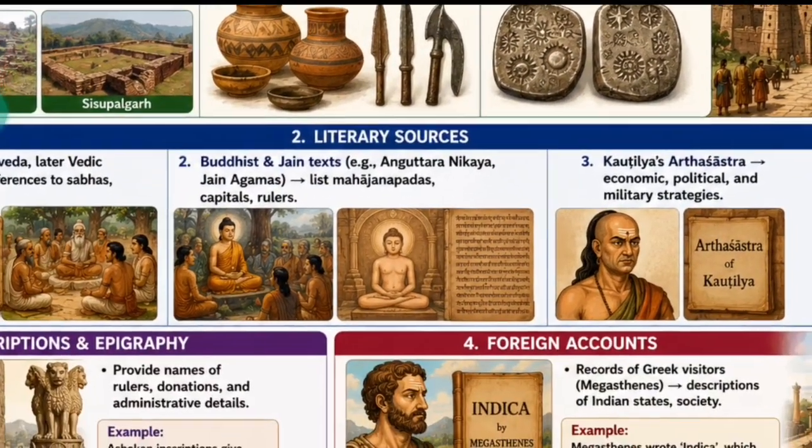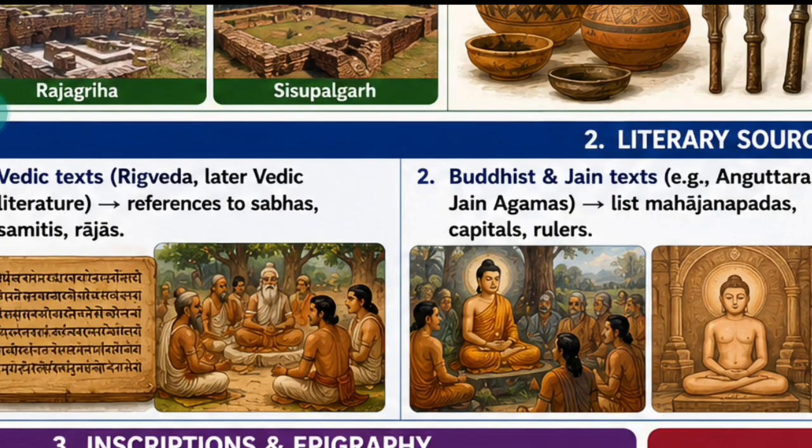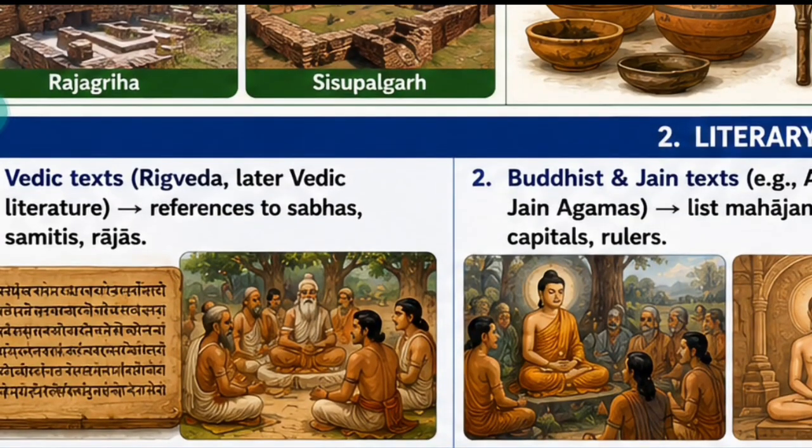Fine. Then next one is literary sources. So literary sources, those are written. So Vedic texts are there. There is Rig Vedic text. There is later Vedic text, like 4 Vedas are there: Rig Veda, Sama Veda, Yajur Veda, and Atharva Veda. Okay, so from these 4 Vedas we get to know the history of that time.